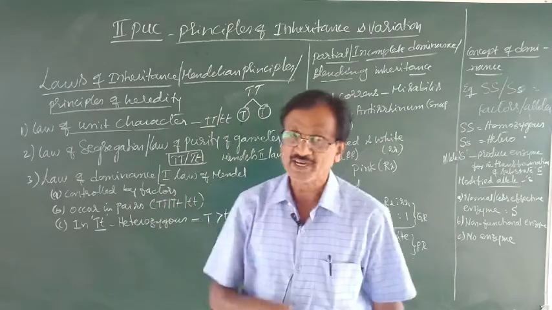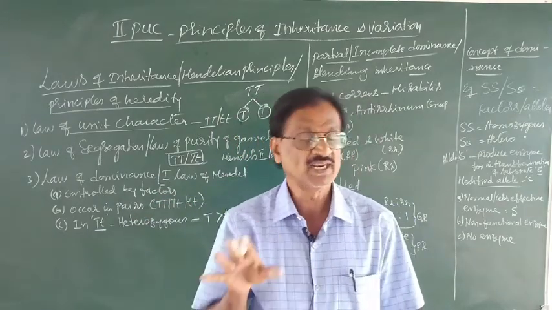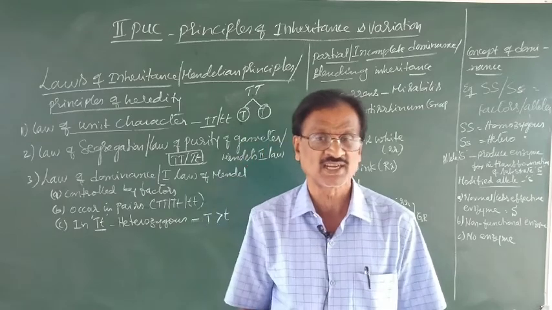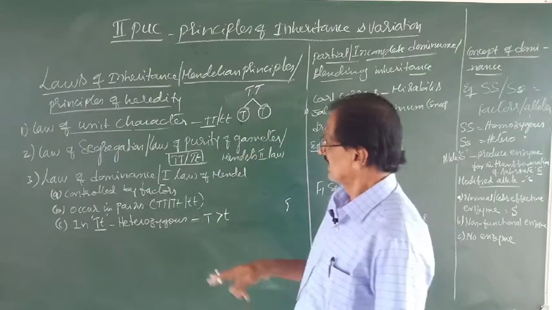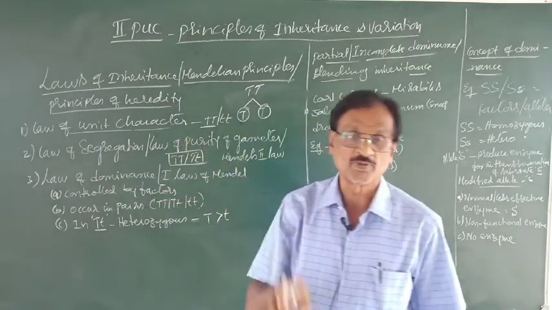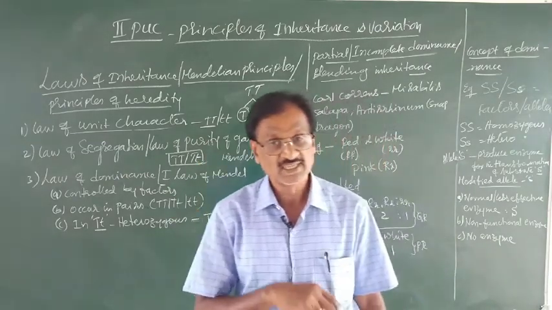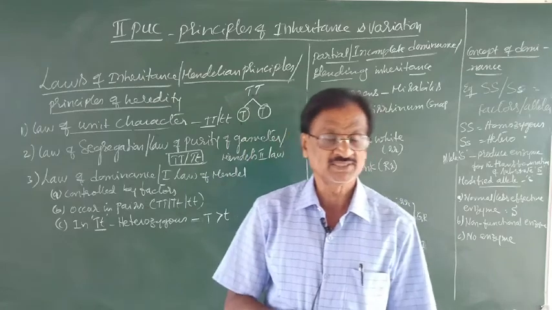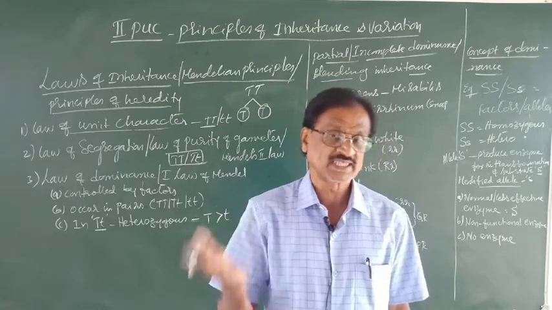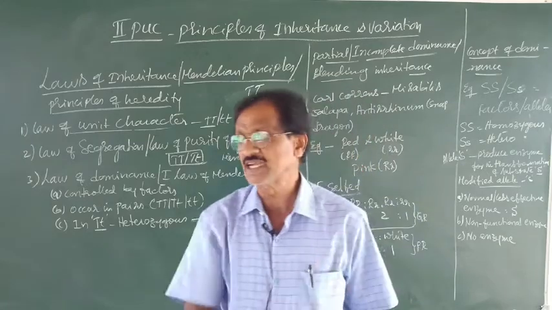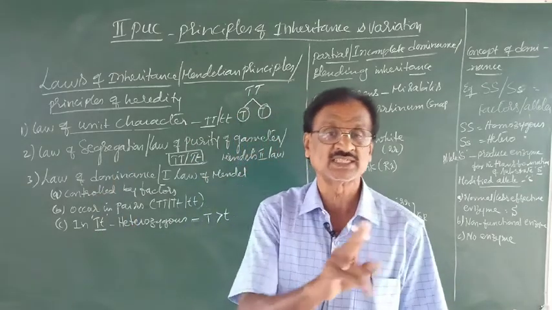Then in which condition can the law of dominance be seen, or in which condition can we prove the law of dominance? Remember, the law of dominance cannot be proved by taking any of the homozygous individuals like capital TT for tallness or small tt for dwarfness. The law of dominance can be justified only by taking a heterozygous plant or heterozygous individual.